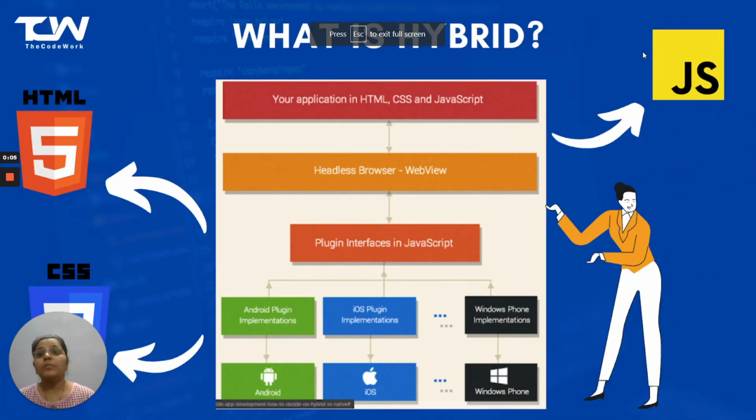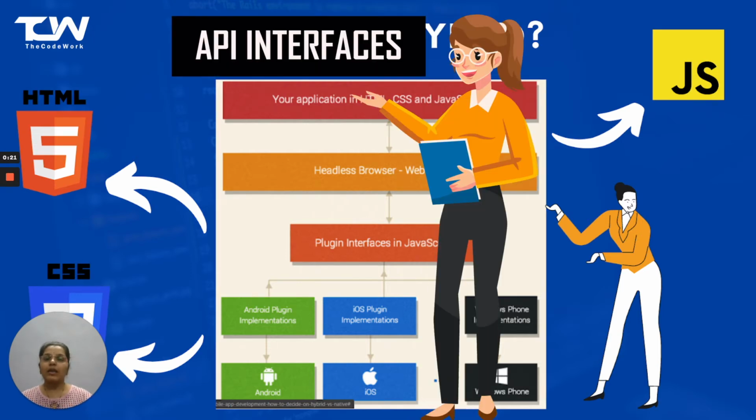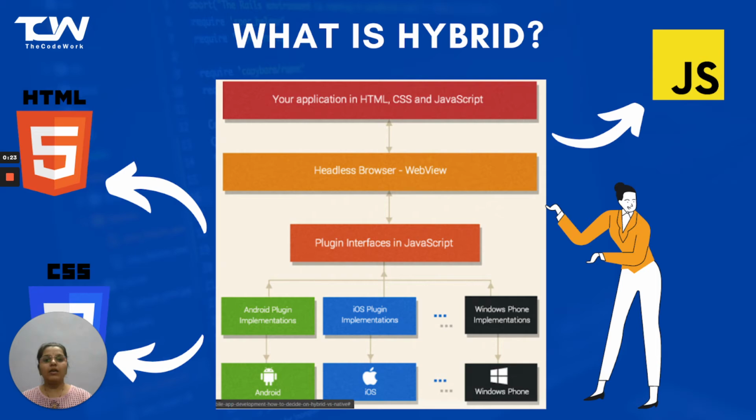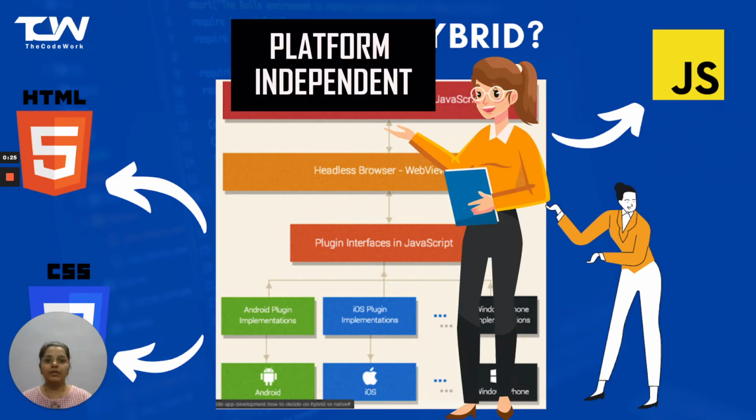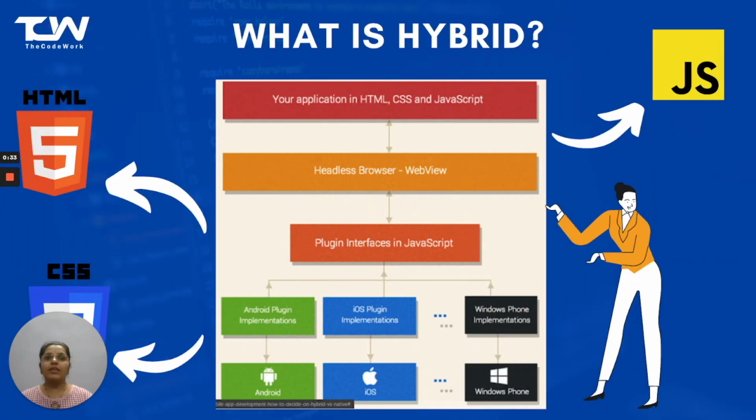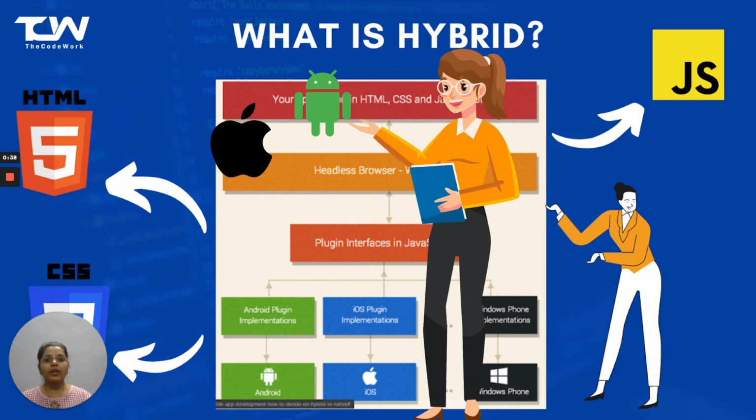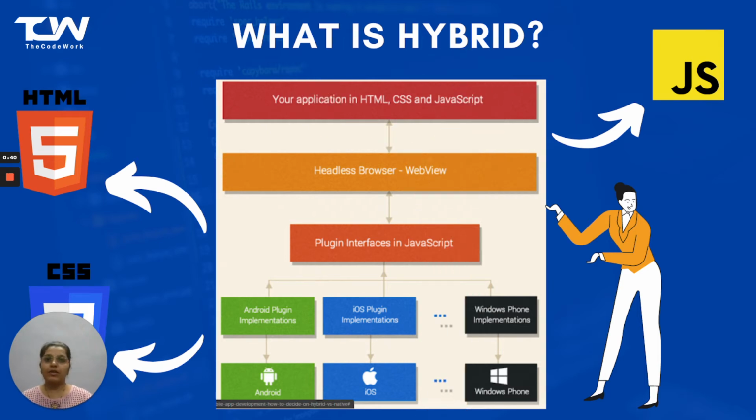Now we will move to what is a hybrid app. Hybrid apps, on the other hand, are developed using web technologies such as HTML, CSS, JavaScript in combination with native elements and API interface. They are essentially platform independent web apps displayed using a native web view, which is a native component provided by operating systems like Android and iOS to load web content.